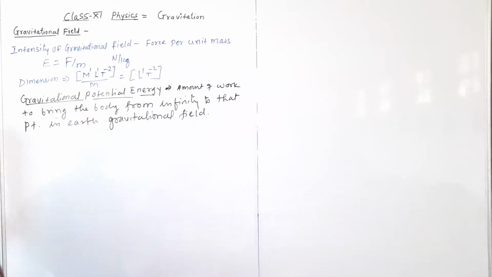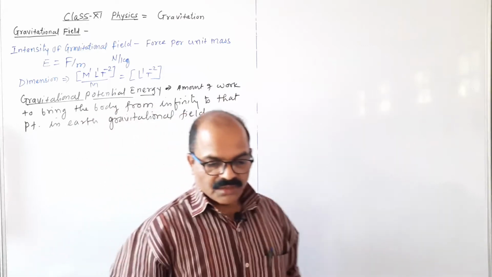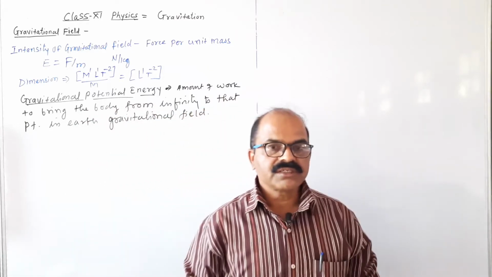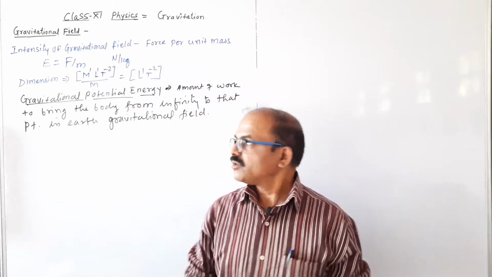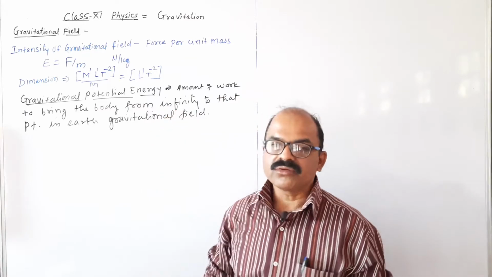This amount of work done to bring the body from infinity to that point in the earth's gravitational field is known as the gravitational potential energy. Now the method of calculating it.